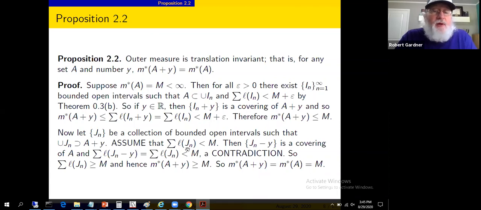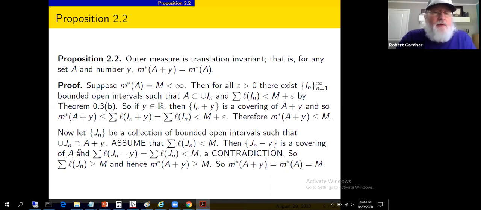Assume the sum of the lengths of the J sub n's is less than m. We're going for a contradiction. A little habit of mine, when making a little argument by contradiction, is to write in capital letters the assumption where the argument starts, and in capital letters the contradiction where the argument ends, just to see these little sub-arguments within these proofs. Some of these proofs are very lengthy. Not so much these we're doing just yet, but let's assume the sum of the lengths of the J sub n's is less than m.